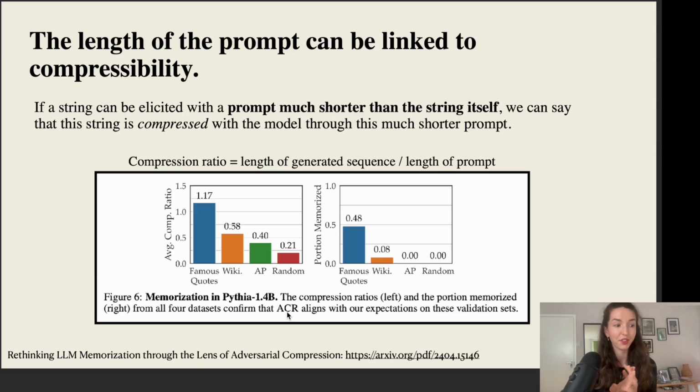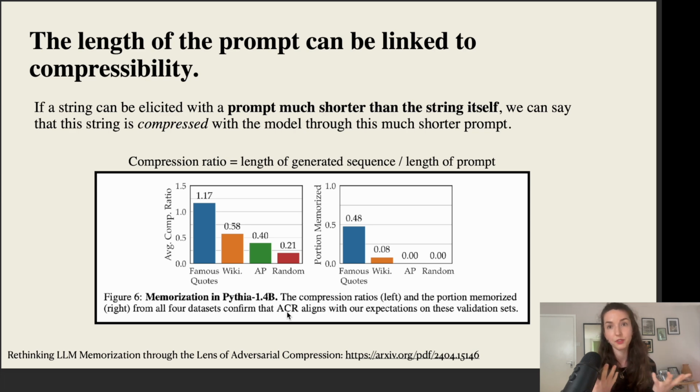Now, another work, Rethinking LLM Memorization through the lens of adversarial compression, also relates the length of the prompt that leads to a particular memorized sequence to this notion of compressibility. I only briefly mention this, but the authors in this work define this compression ratio as the length of the generated sequence divided by the length of the prompt that was used to generate the sequence.